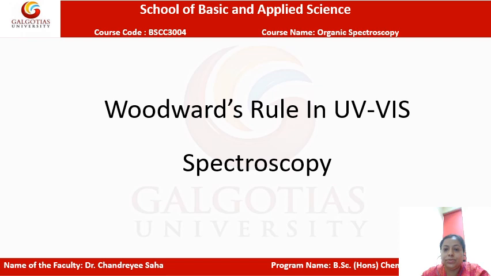So today we are going to discuss the second part of UV visible spectroscopy, and that is Woodward's rule. Woodward's rule is a set of rules which is used in the determination of the lambda max value in UV visible spectroscopy.